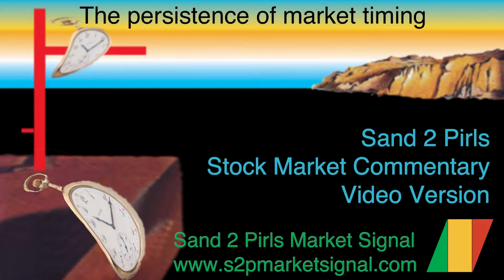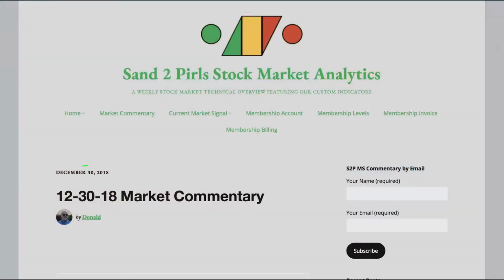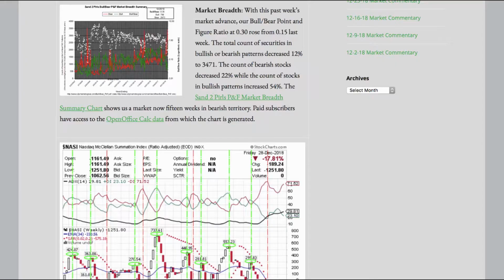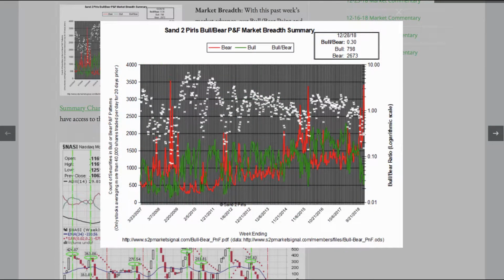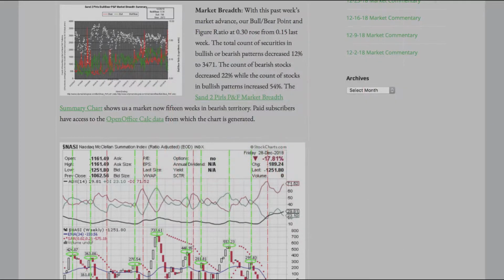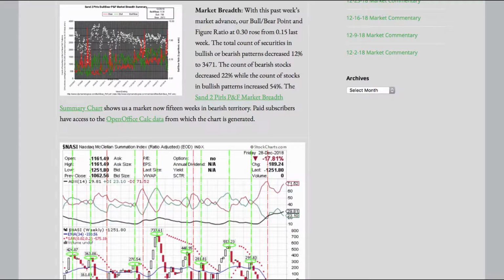Bull, bear, point, and figure market breadth summary chart for December 30th, 2018. Market breadth. With this past week's market advance, our bull, bear, point, and figure ratio at 0.30 rose from 0.15 last week.